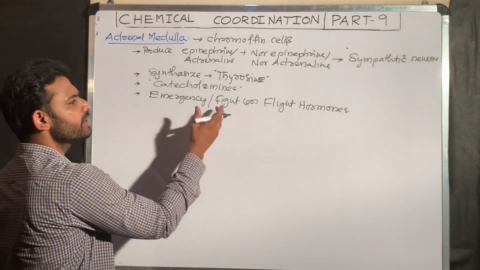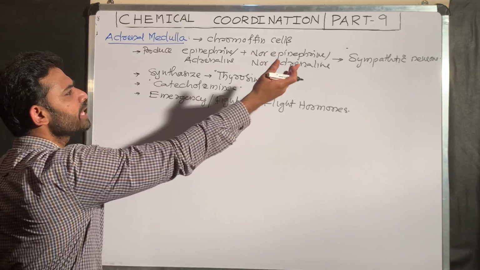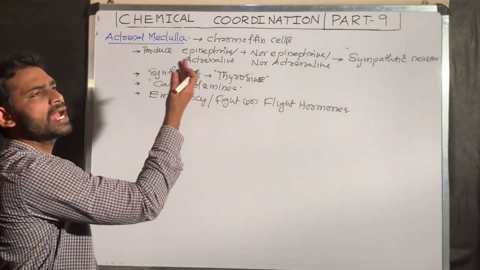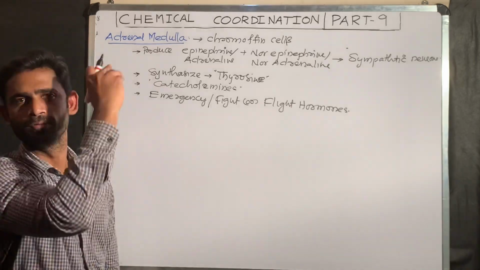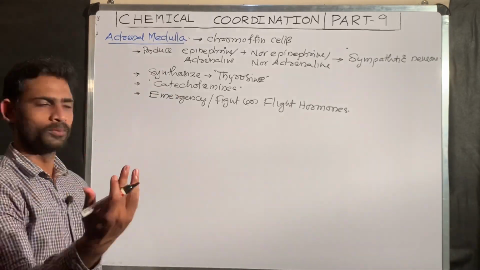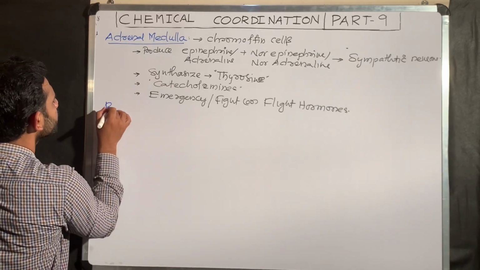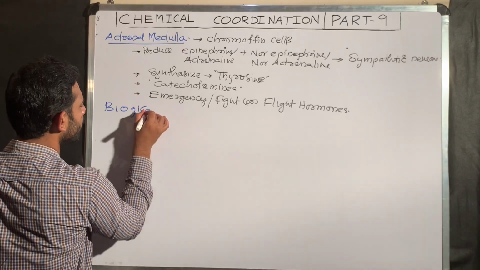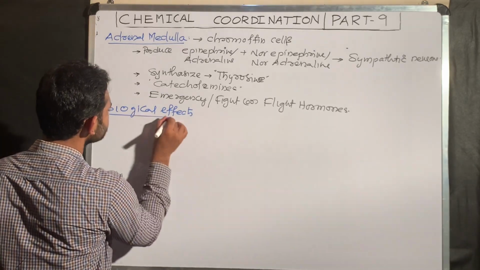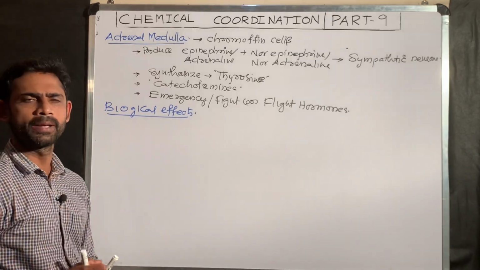In these situations, sympathetic neurons will be stimulated. These sympathetic neurons stimulate the adrenal medulla to release the catecholamine hormones. Once these hormones are produced, what will they do? That is called the biological effects of these catecholamines, epinephrine and norepinephrine.